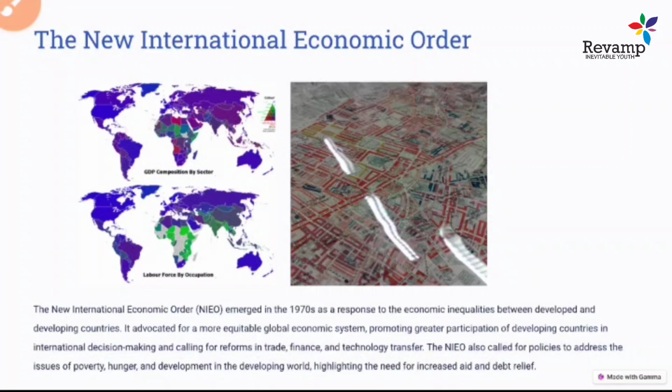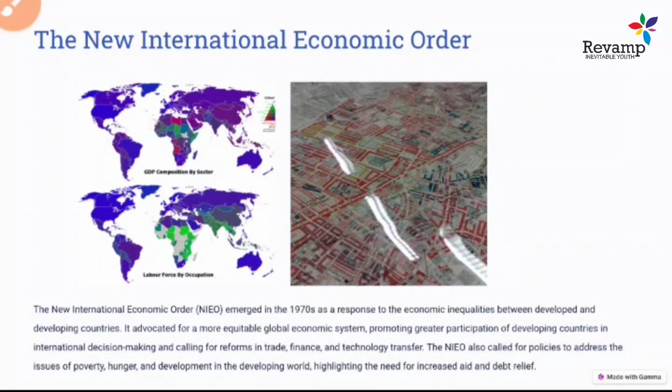And what is the next thing in this slide? The next thing is the New International Economic Order. What is that? The New International Economic Order emerged in the 1970s. It started because in the 1970s and 1980s a lot of countries, least developed countries or even developing countries, a lot of African and Asian countries, were witnessing a lot of crisis on the economic front: poverty, malnutrition, trade imbalance. These were very prominent issues in these countries.